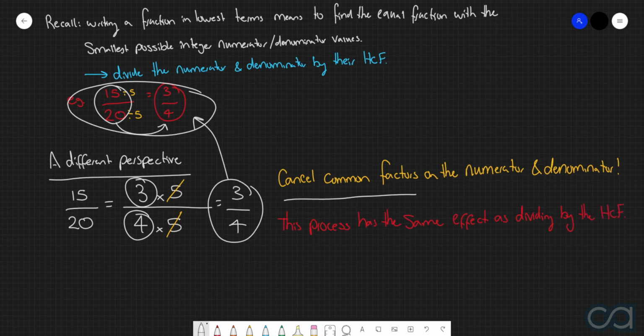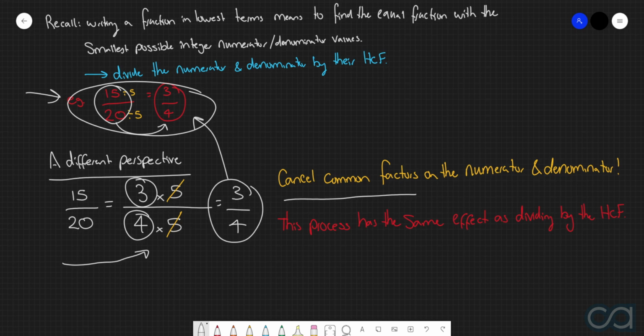So at this point you might be saying, well, why do we have two different processes if they're just going to result in the exact same thing? And realistically, at this point in time, there's not really a good answer that I can give, because when we're simply working with regular numbers for the numerator and for the denominator, there really isn't that big of a difference between simply dividing by the highest common factor or by cancelling common factors.